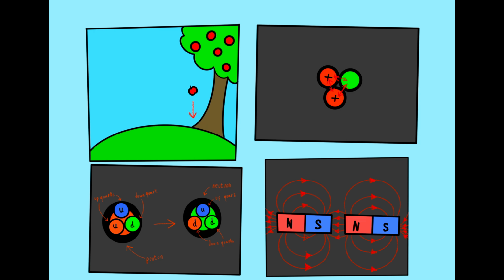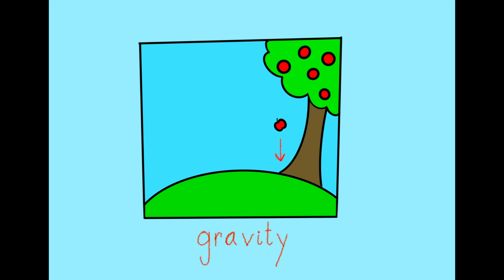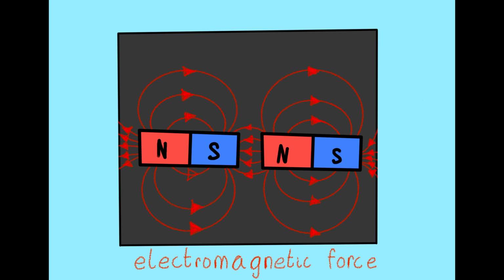The next group of subatomic particles, bosons, have to do with 3 of the 4 fundamental forces in the universe. Gravity is the first of the fundamental forces, and it makes things fall to the ground. The next fundamental force is the electromagnetic force. It is responsible for the attraction between magnets and all electric interactions.